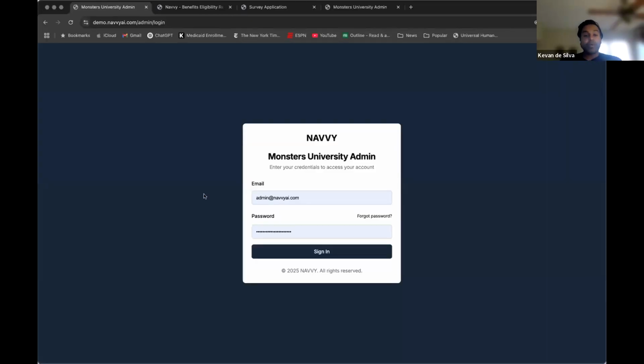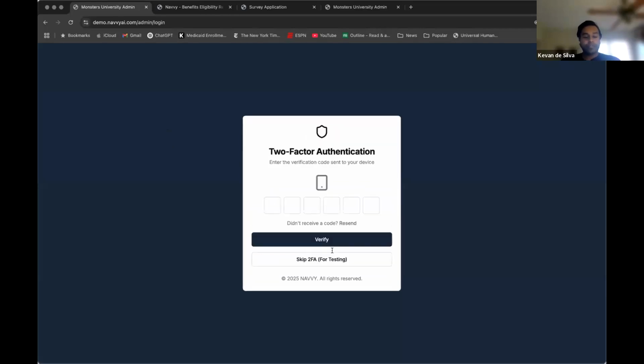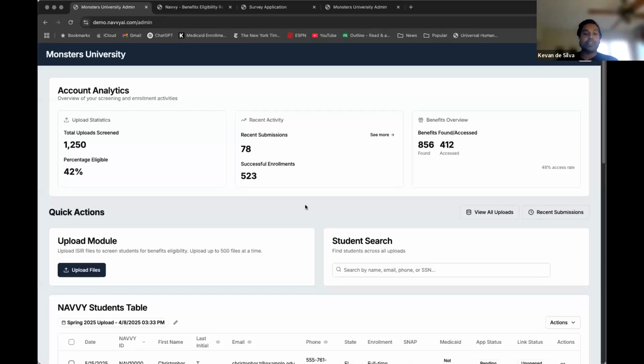Excellent. Once you've signed up with us, we get you set up with a login. This is a pretty similar experience to any web-based service. We take setup and security very seriously, so we also require two-factor authentication. We can integrate with your university's SSO system if necessary, but this is what it would be like right off the shelf. This is your operational dashboard for this work. Here we have a little demo data to show you that, once you log in, you see where you left off last and what recent activity is, which informs your next action.